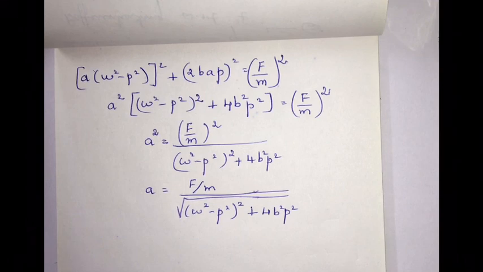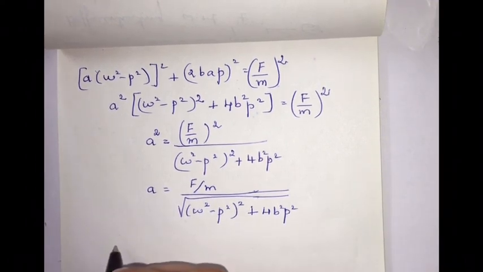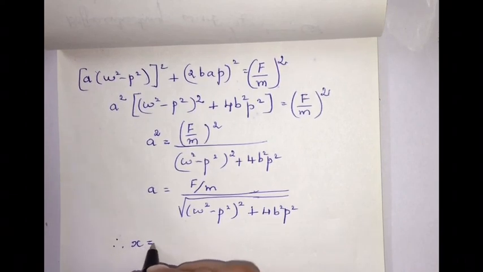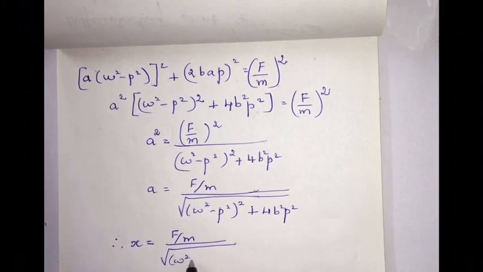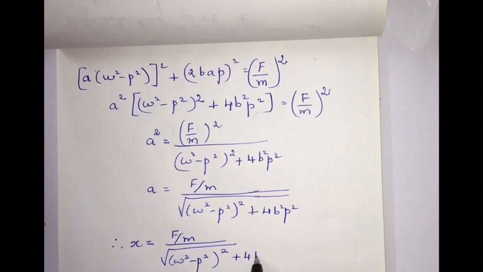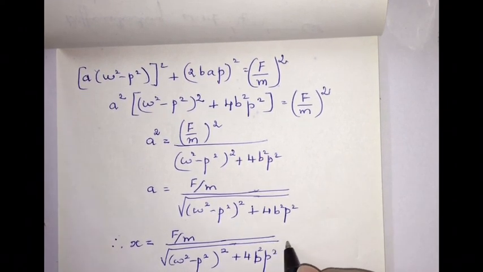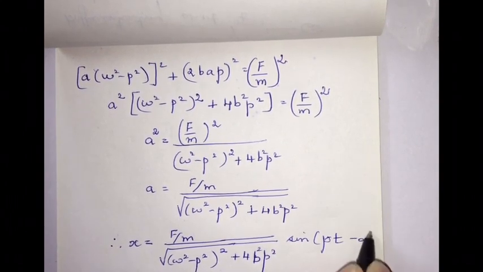So we solved for A now. On substituting this in the general solution for x, x = (F/m) / √[(ω² - p²)² + 4b²p²] sin(pt - α).